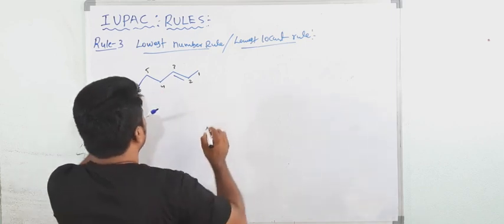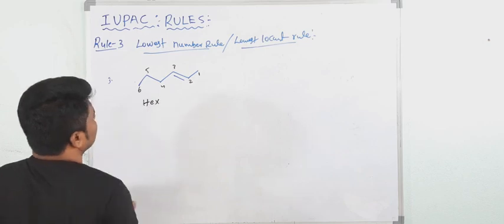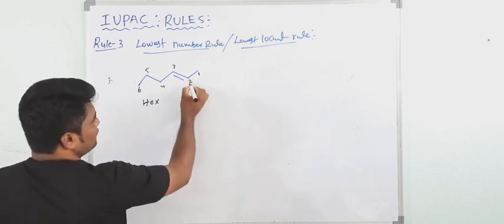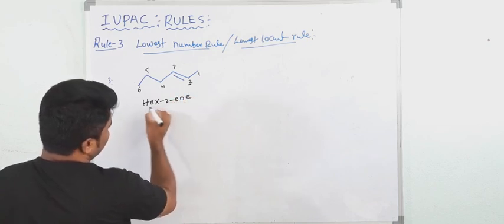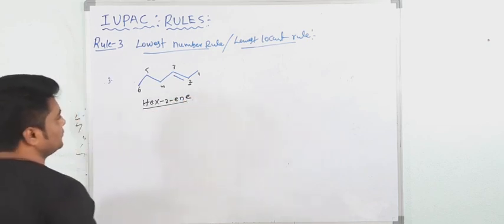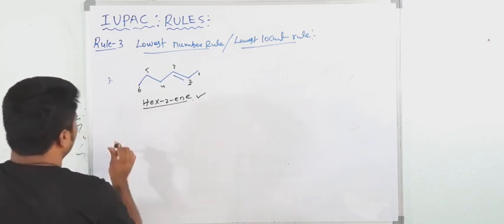So what would be the name in total? How many carbon atoms? 6. That is called hex. Then the position: first, the lowest number you have to take, 2. Hex-2-ene. Understood? This is the right one. Now one more.